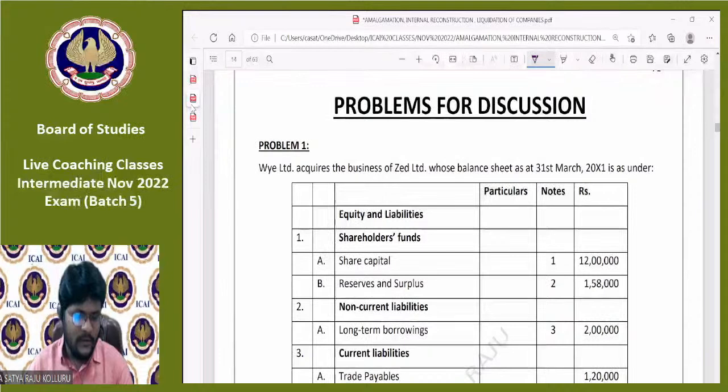Sir, one doubt. If a liquidator is appointed for the selling company, the company needs to pay some remuneration to the liquidator. How to make such payment of remuneration? Here, the liquidator's remuneration also forms part of liquidation expenses. Liquidation expenses means realization expenses, liquidator remuneration, or any marketing expenses; all such items are added. Liquidation expenses itself includes liquidator remuneration as well.